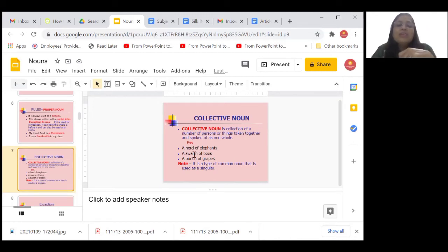So these are some examples: a herd of elephants, a swarm of bees, a bunch of grapes. Now let us understand this phrase a little better. I can say a herd of elephants, but when I use it the second time in my writing, I might refer to it only as a herd or the herd. I use it as a singular noun. That is the important part of understanding this collective noun.